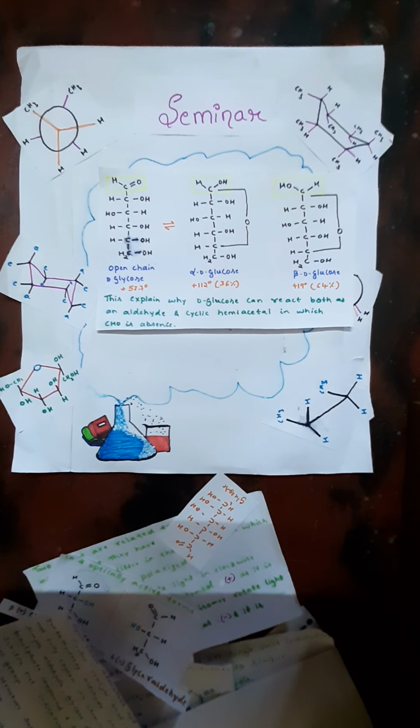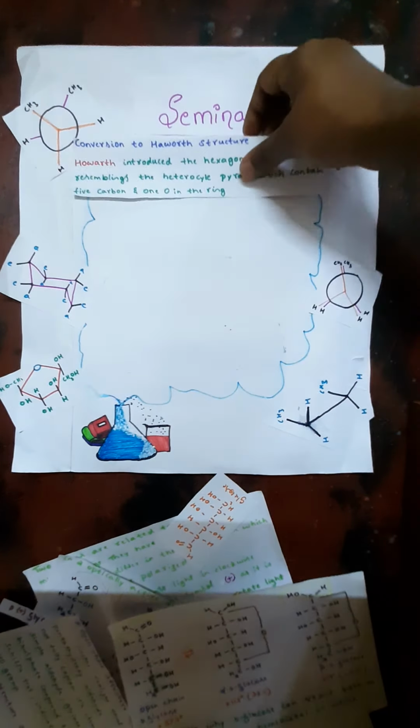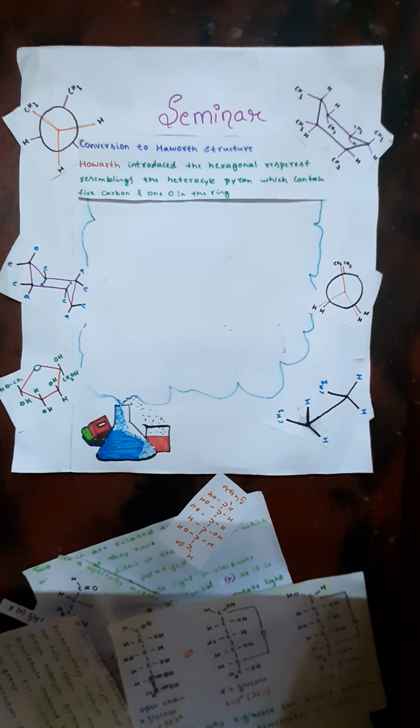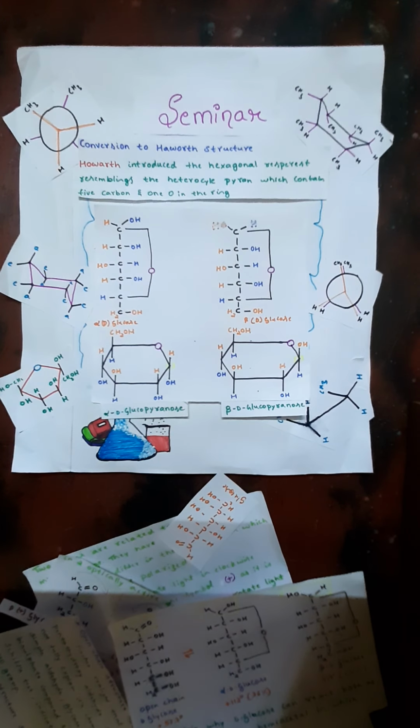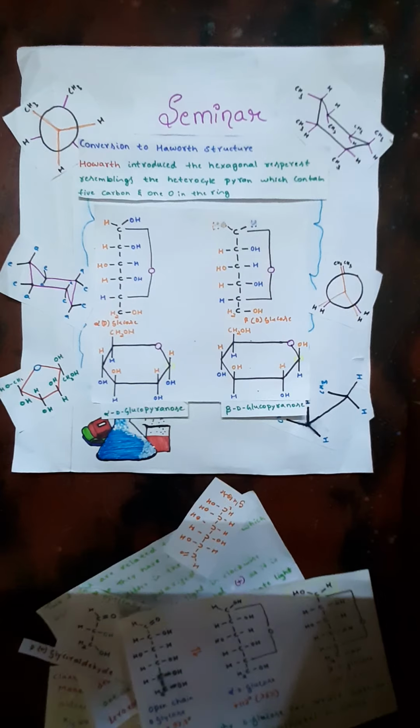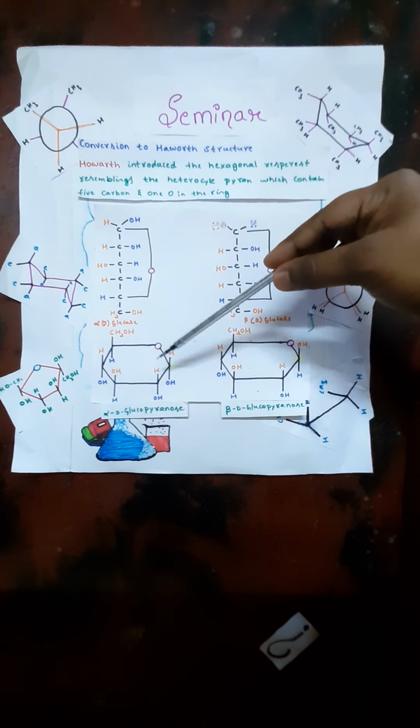This hemiacetal also does not explain some of the conformations. So a scientist called Haworth introduced a hexagonal structure for this. We'll show this structure. This is a hexagonal structure which was introduced by Haworth, so it is called the Haworth structure. This hexagonal cyclic representation shows that it is a heterocyclic ring.